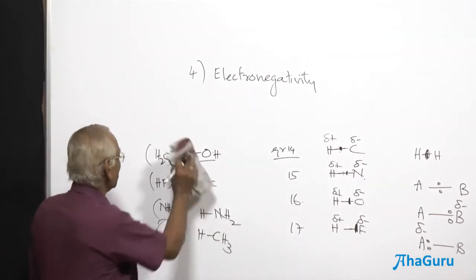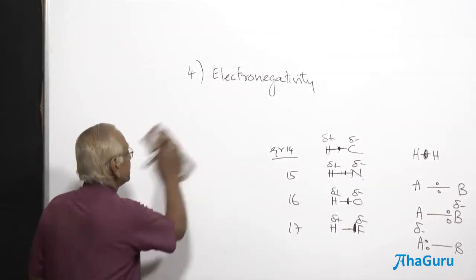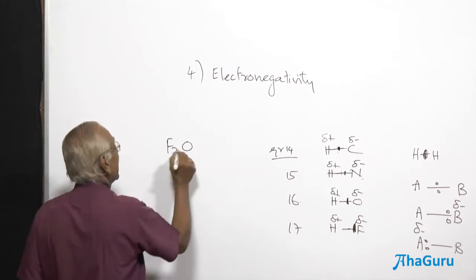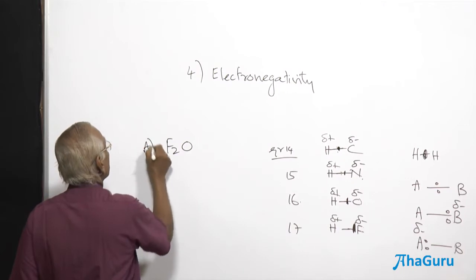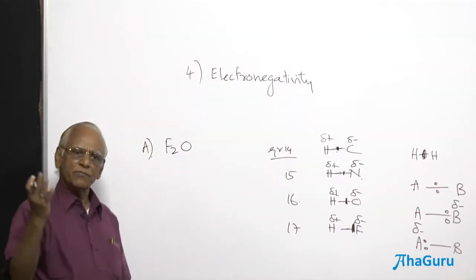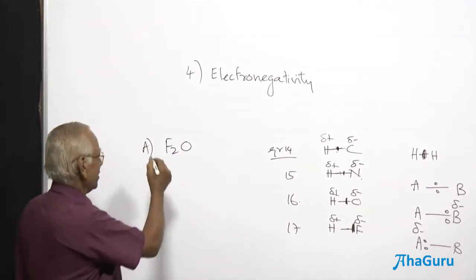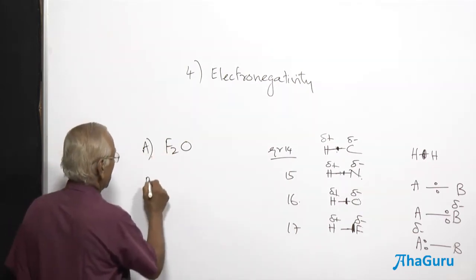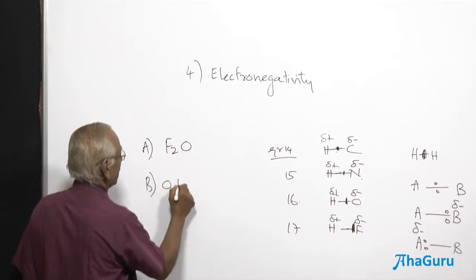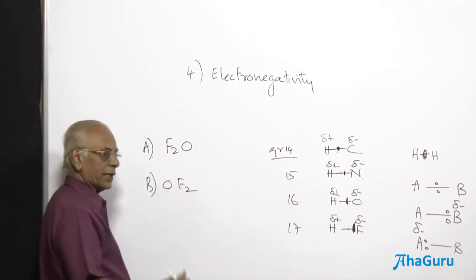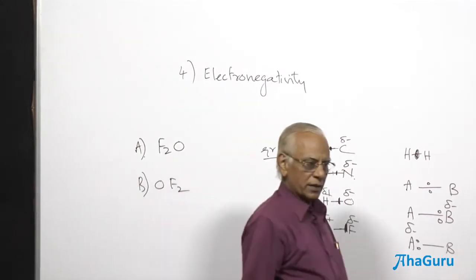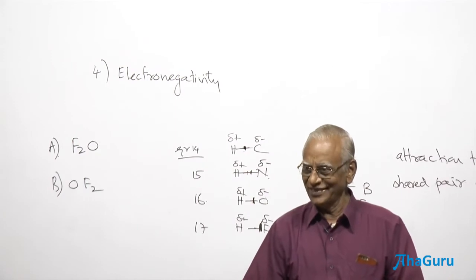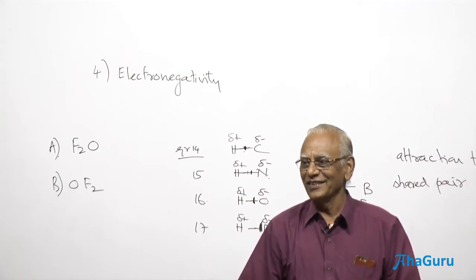And as I told you, in the case of F2O, which one of the ways do we write it? This could be one more question. I want to write fluorine oxide. Fluorine oxide this way? No sir, it is incorrect. I want to write it this way. Or I can write both, A or B, and fluorine oxide cannot be written. So I framed a beautiful multiple choice question now. Which is right here?